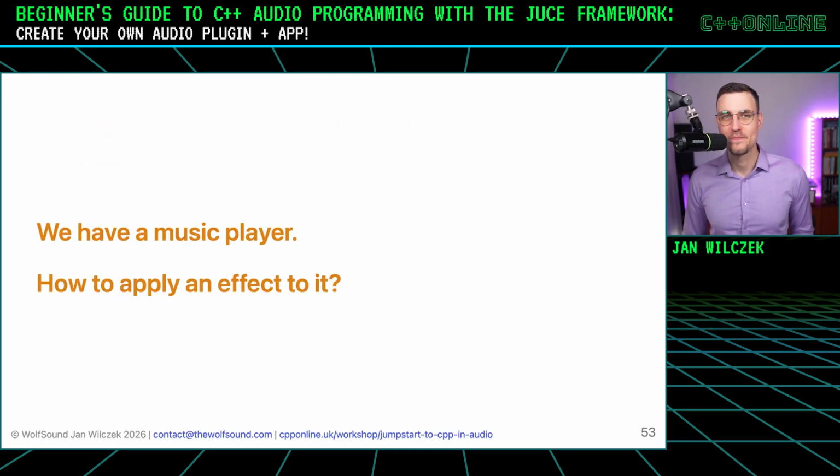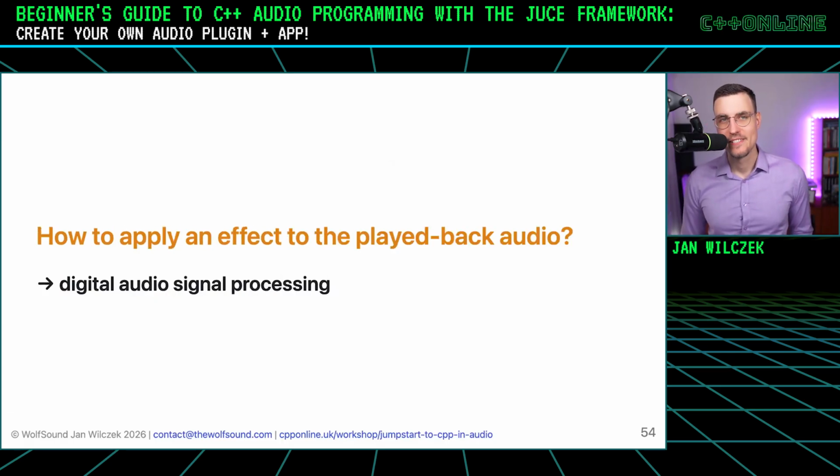Okay, we have a music player. Now we'd like to apply an effect to it. How can we go about it? Well, the area of audio effects is a subfield of digital audio signal processing. And if you think about it, real-time audio programming and digital signal processing overlap in this tiny bit in the audio callback. That's where we can implement signal processing algorithms.